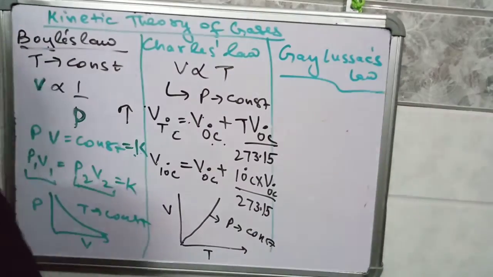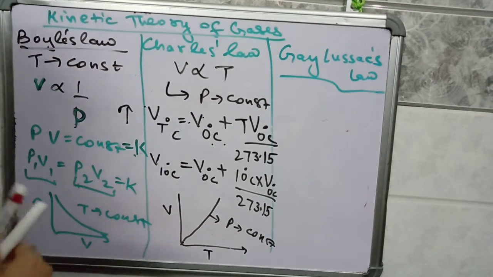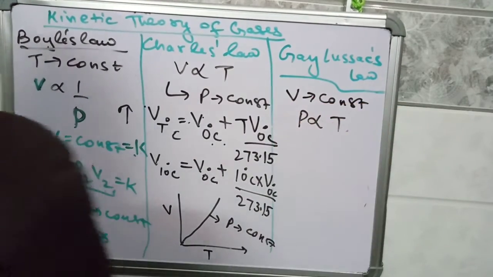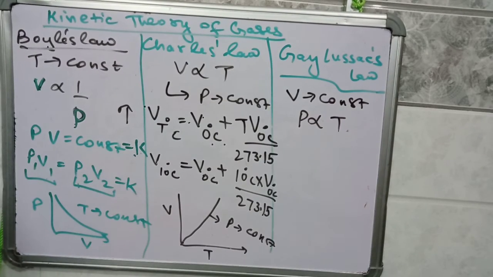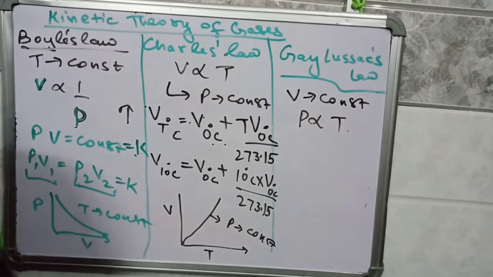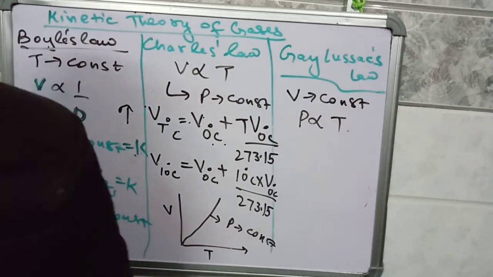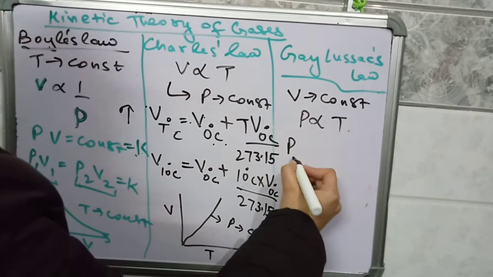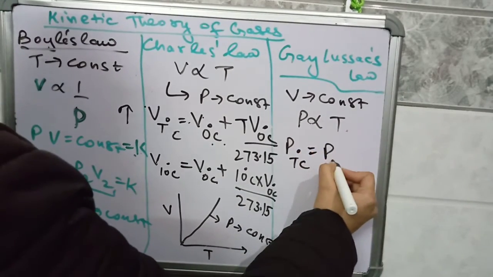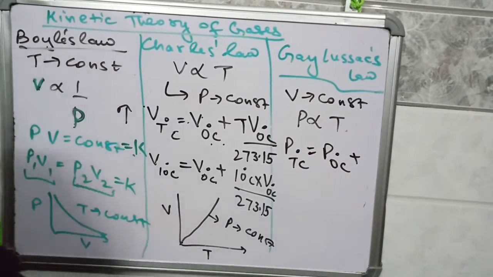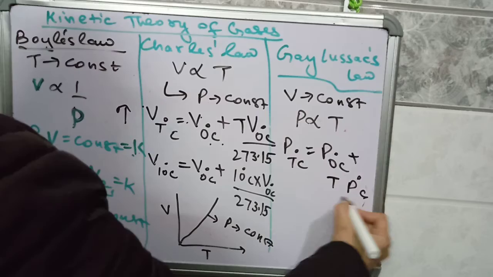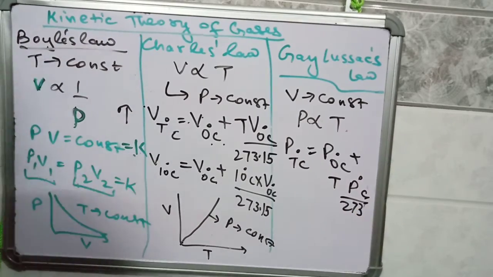What is the statement of Gay-Lussac's law? It states that if volume is constant, pressure is directly proportional to temperature. Also, you can calculate the pressure of a given mass of a gas at T degree Celsius as the pressure of gas at 0 degree Celsius plus T times the pressure of gas at 0 degree Celsius divided by 273.15.